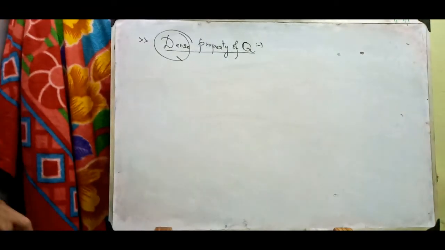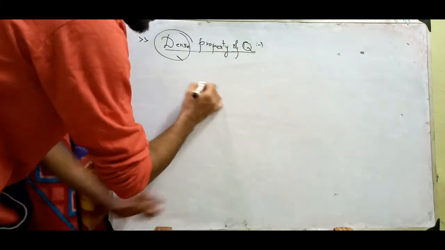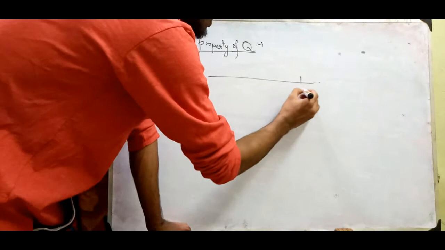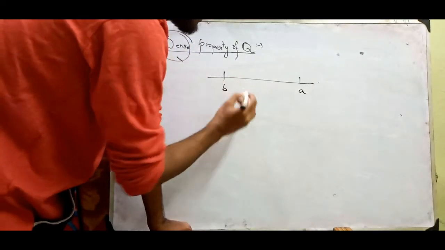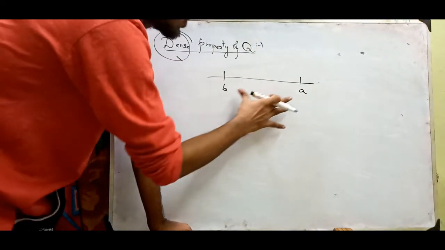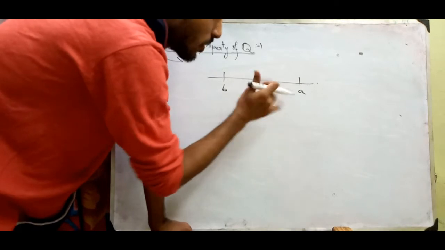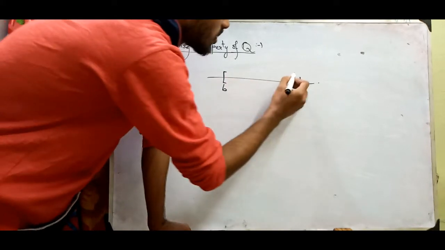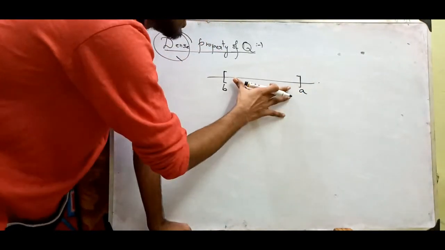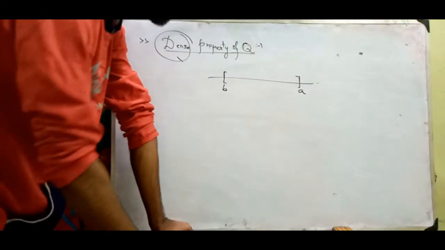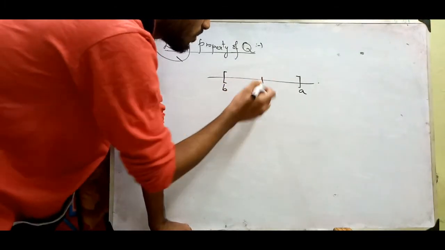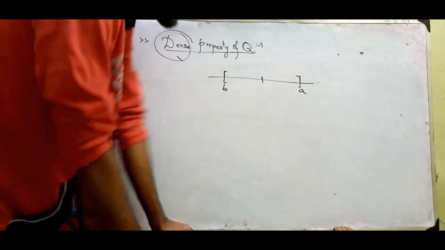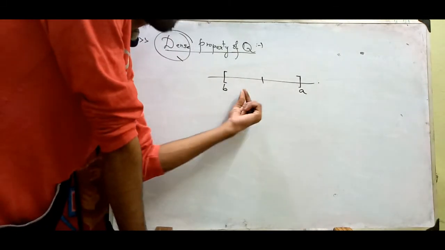So, the zooming process of rational numbers. Suppose there is some A and here is some B, and I want to zoom into only this segment. There will be a midpoint which I can equate as half and half.